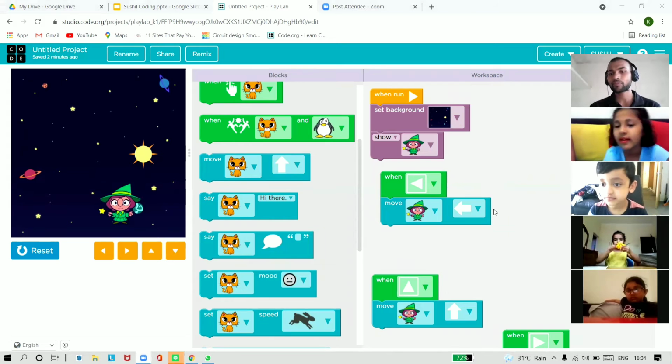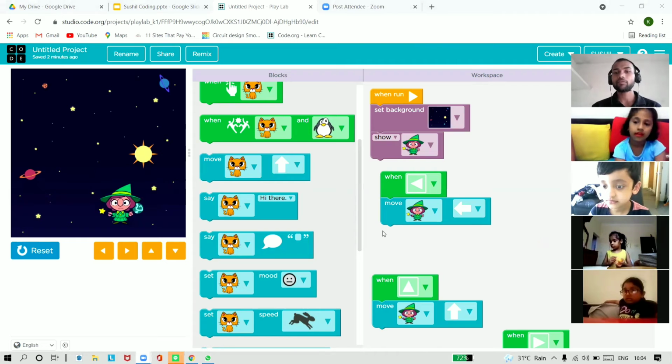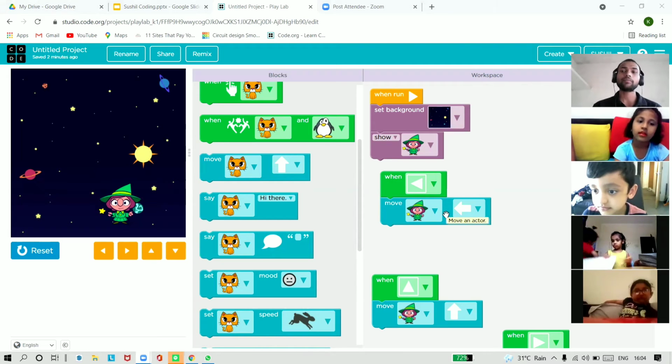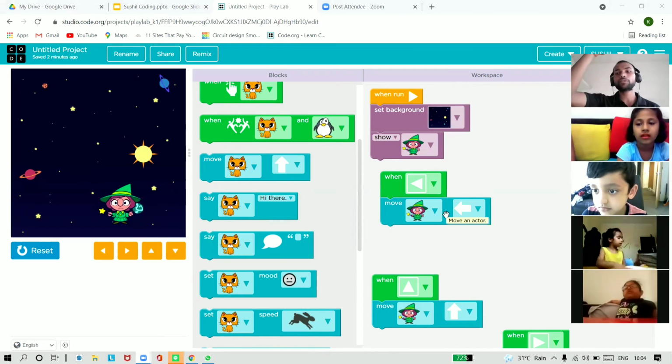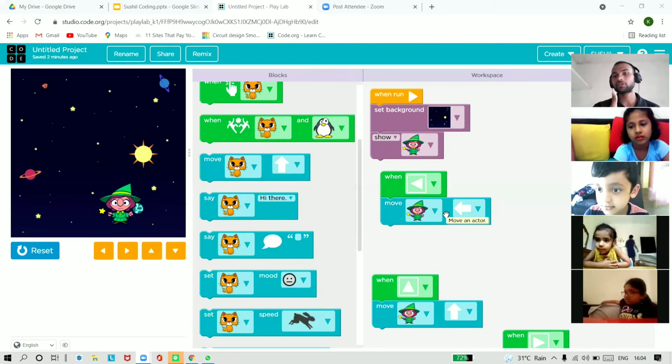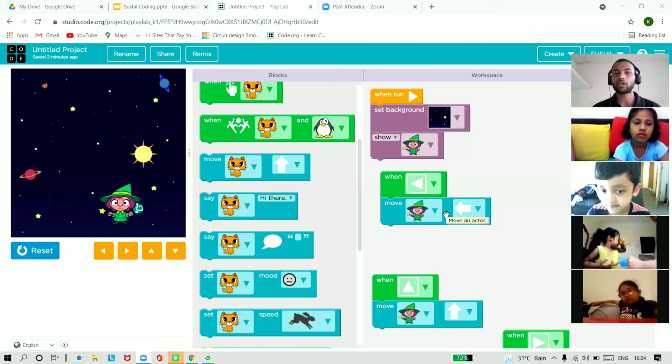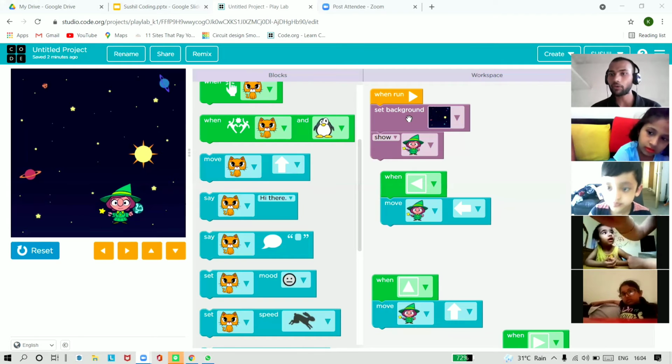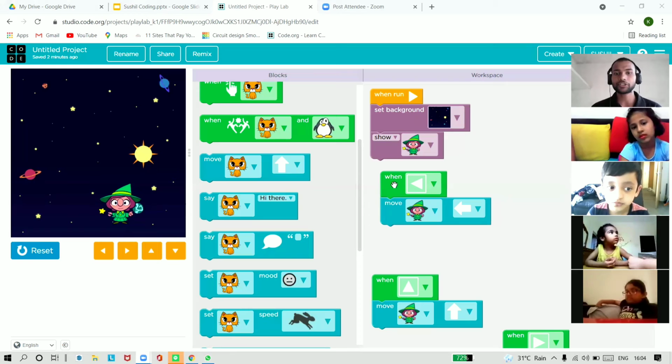See, we have done 4 things. We have coded our magician to move right, to move up, to go down, and to move left. So these 4 things we have done up till now, and we have set the background also, and we have shown our magician.